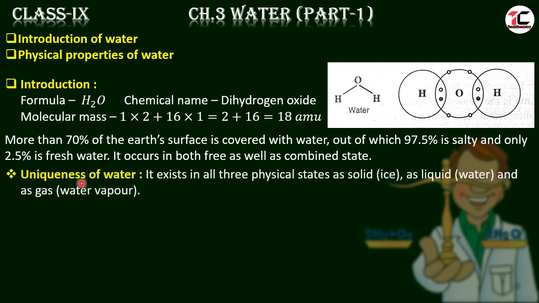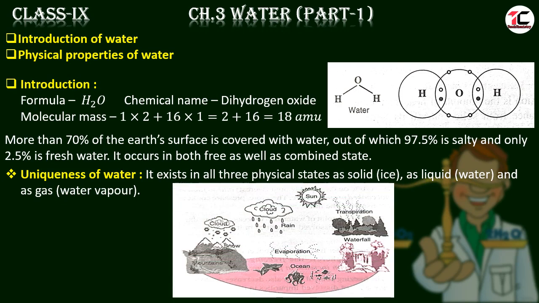Water has a unique property. It exists in all three physical states: solid, ice, as liquid, water, and as gas, it is water vapor. Let us see in the diagram. Here is snow. It is the solid form of water. Here is water. It is the liquid form. And here is vapor. It is the gaseous form of water. So water exists in all three states.